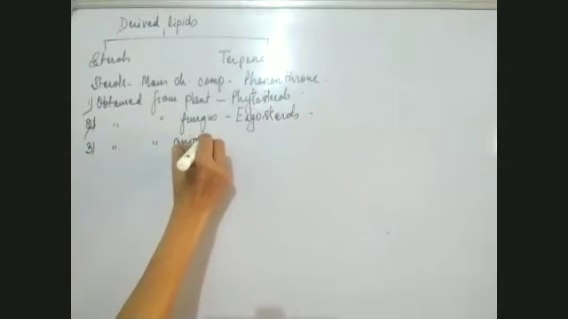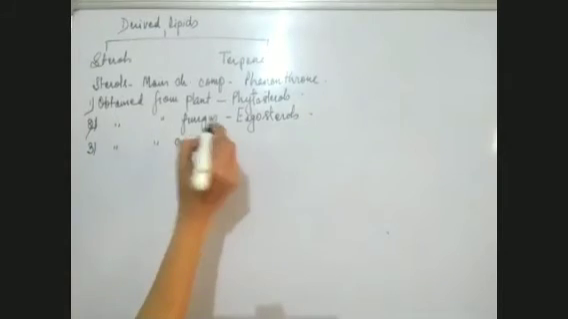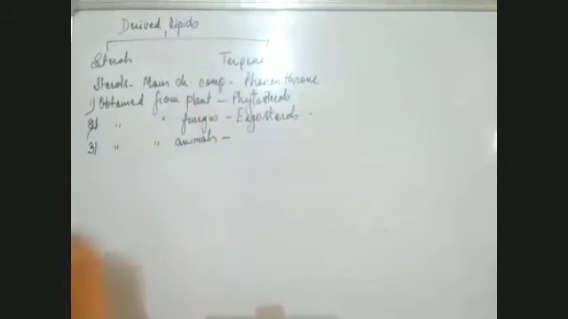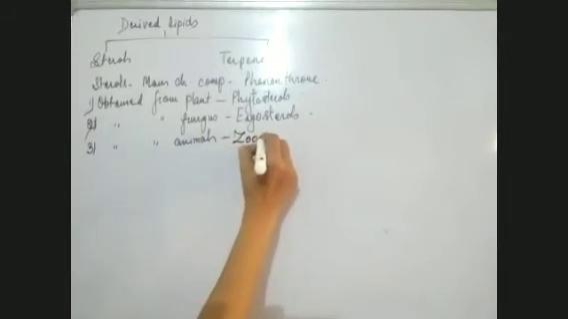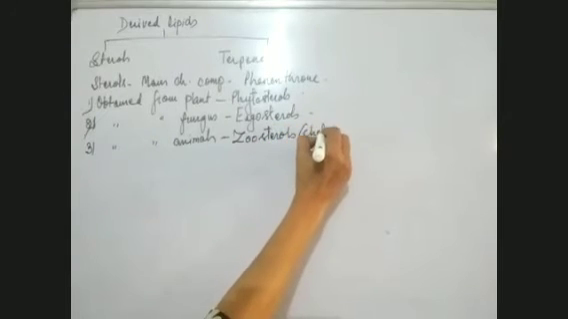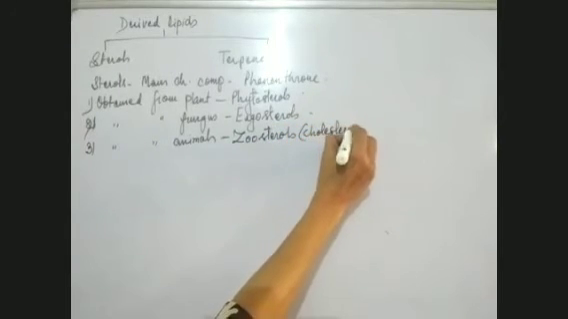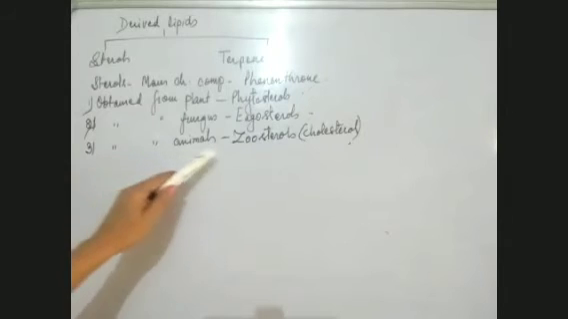The fats which are obtained from animals are known as zoosterols, and the most important zoosterol is cholesterol. So see, animal fat gives you cholesterol. From the animals we obtain cholesterol.